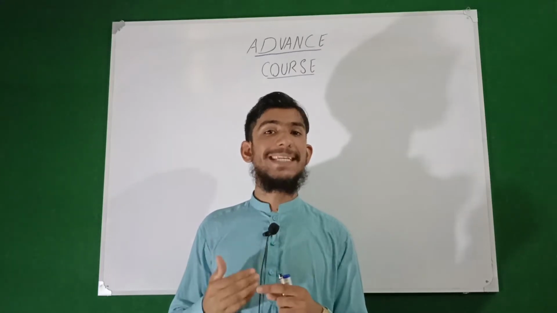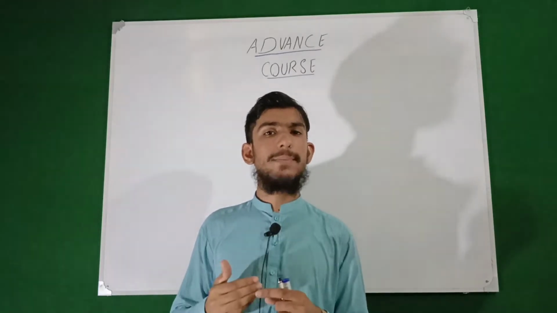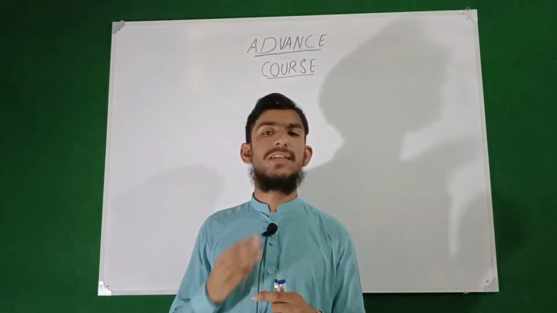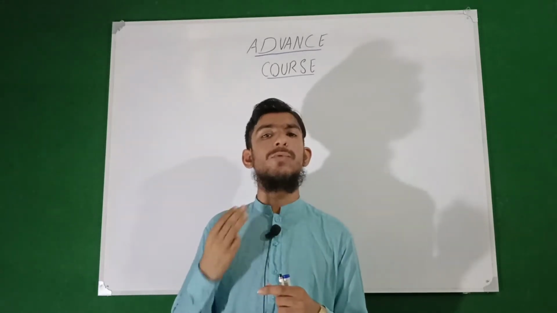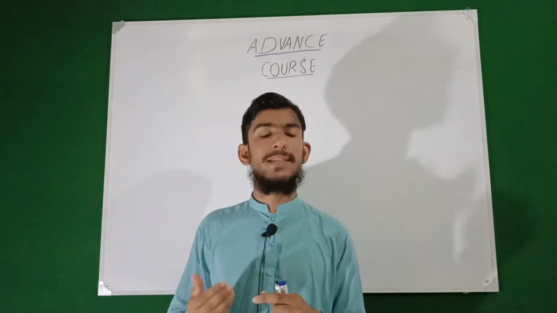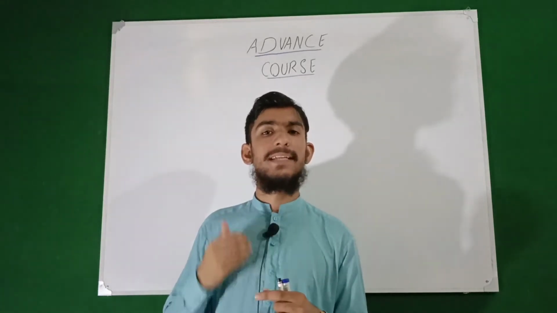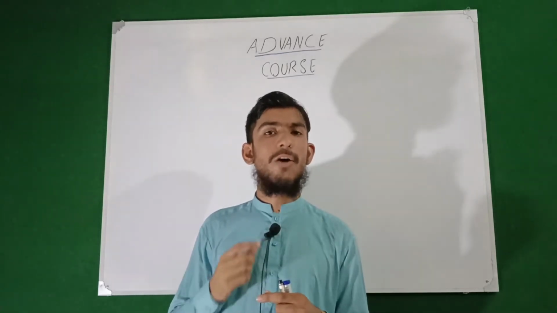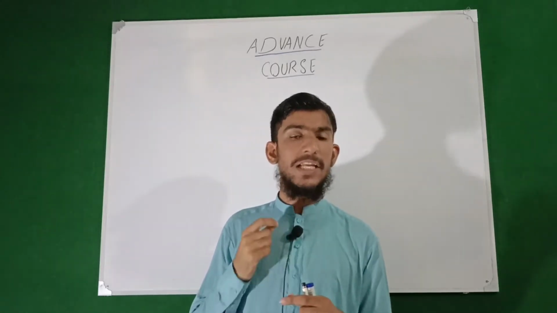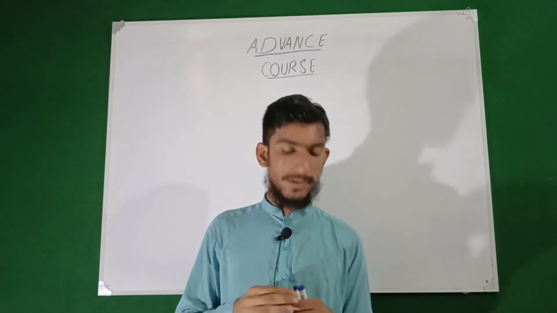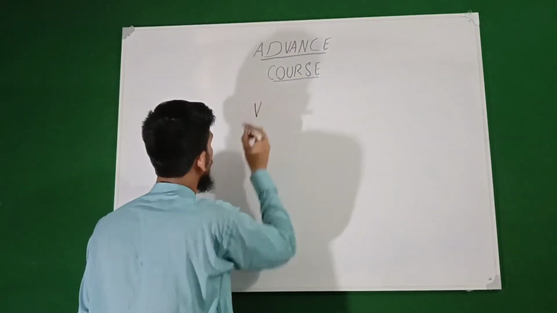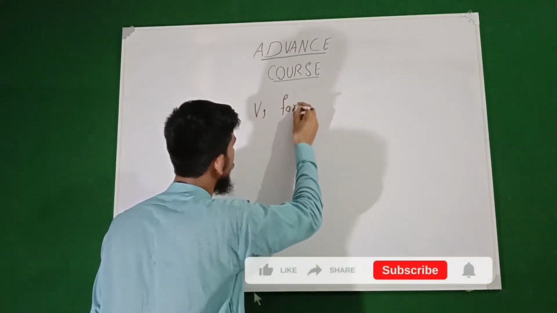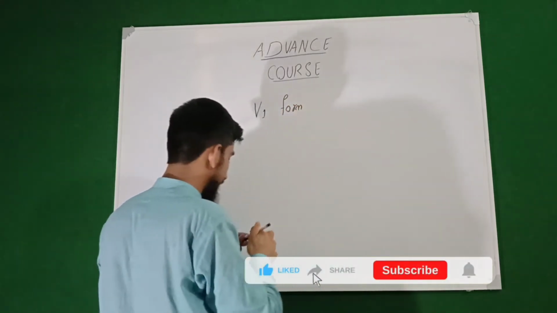Now in order to discuss tense in more detail, concept-wise, we will discuss the verb forms. The grammarian says that there are basically three forms: verb first form, verb second form, and verb third form. But non-native speakers also mention in their books that there are four forms of the verb. We will discuss the verb in detail, and you will understand what the forms of the verb are.